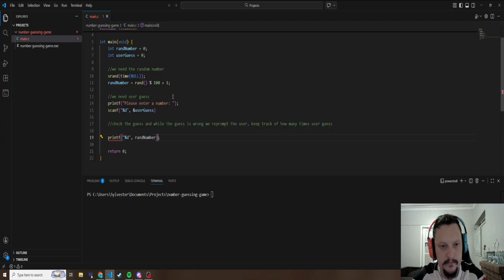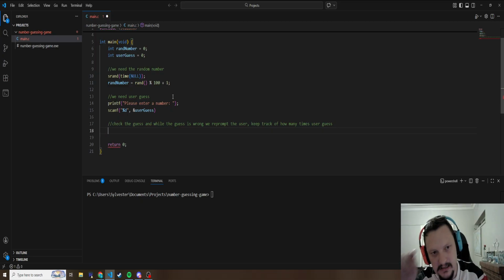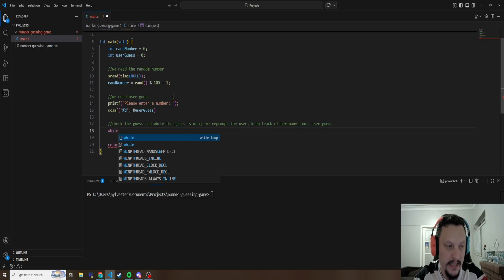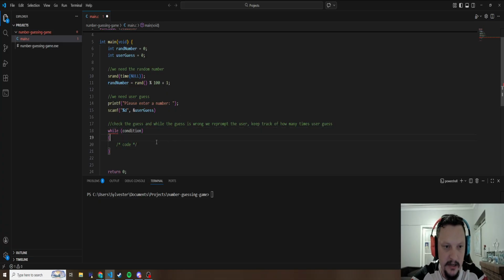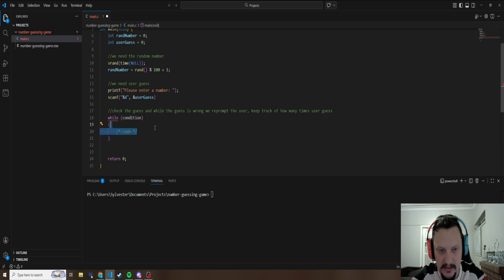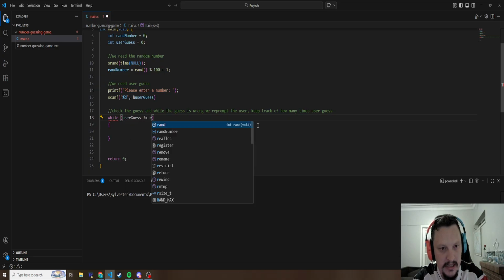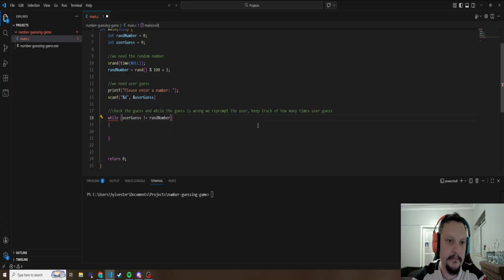So now for the first time, I'm going to use a loop, and I hope this is going to go well. I've seen how the code looks, and I more or less understand. But this is what I think is going to be the solution. So while the user guess is not equal to the random number, we loop.